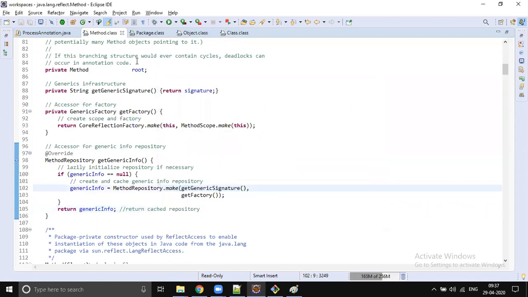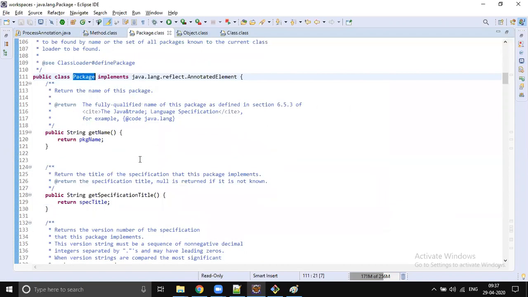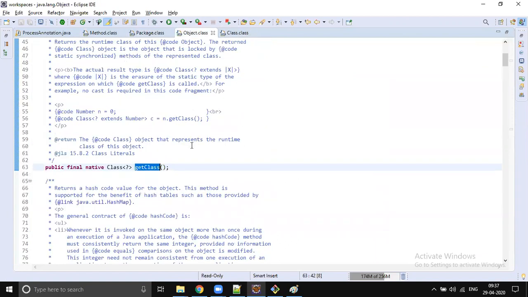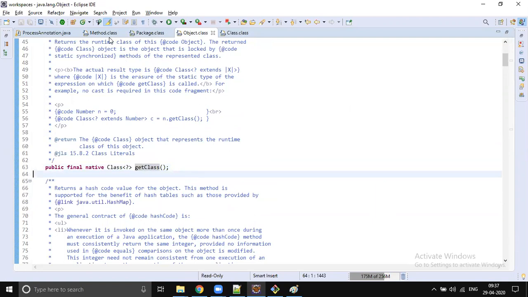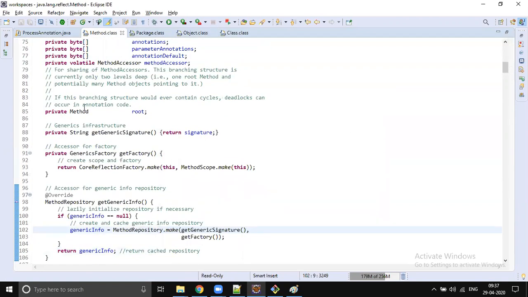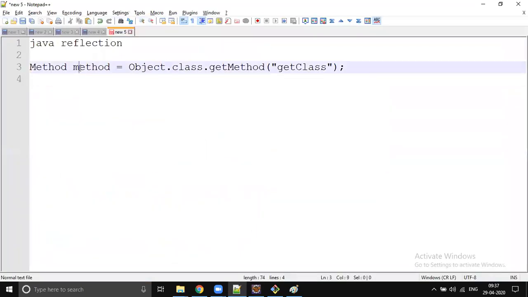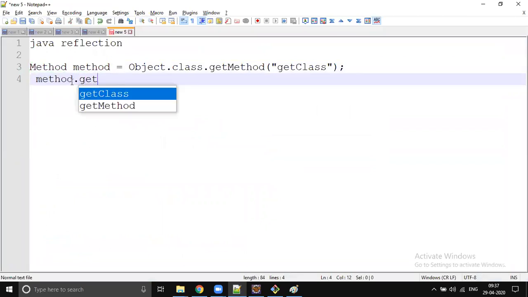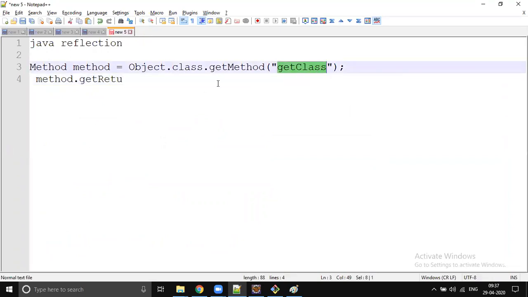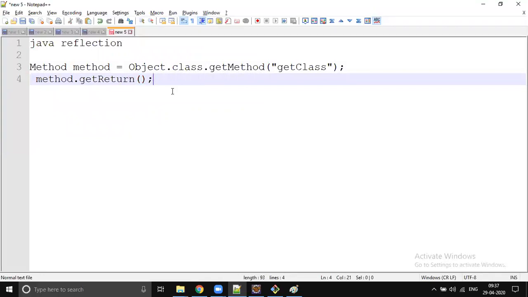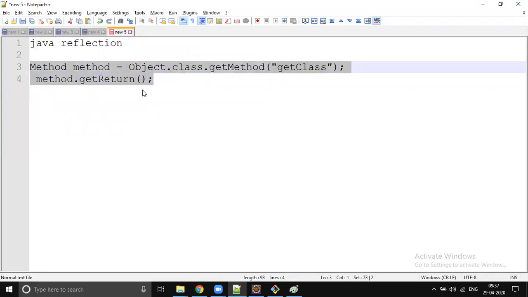So if a class has 10 methods, for example, then all 10 methods are nothing but 10 Method instances. Each method will be considered as a Method object. So you can say dot getReturnType. If I don't know the return type of the getClass method, I can still find out by using this method, and you can print the return type on the console.